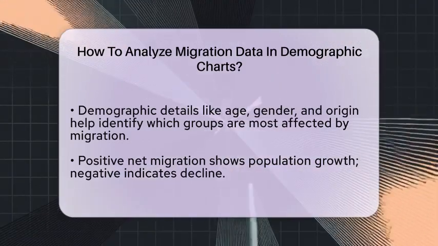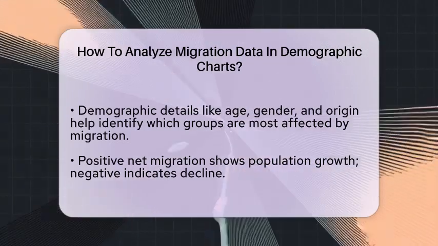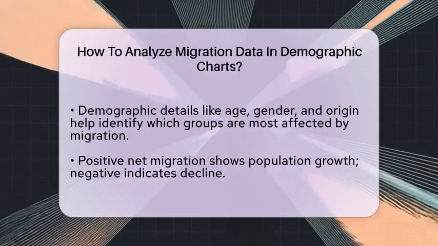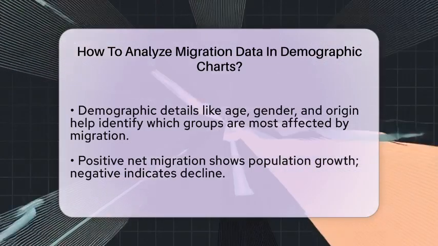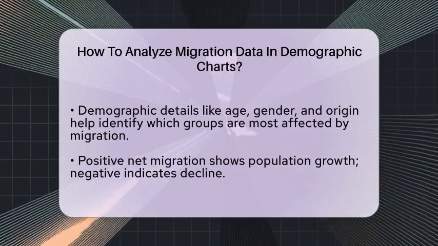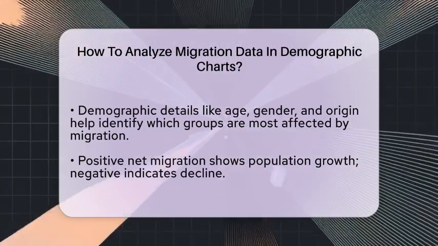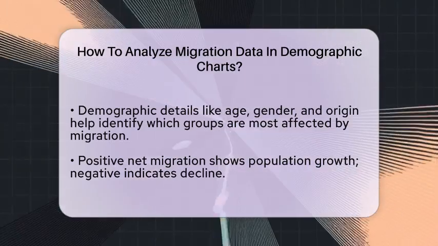Net migration charts reveal whether a region is gaining or losing population due to migration. A positive number means more people are moving in than out, leading to growth. A negative number shows a decline. These figures are helpful for understanding how migration impacts local economies and communities.